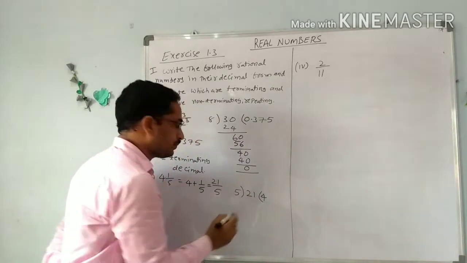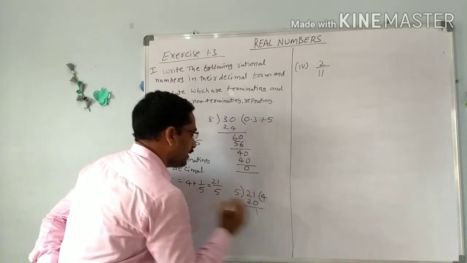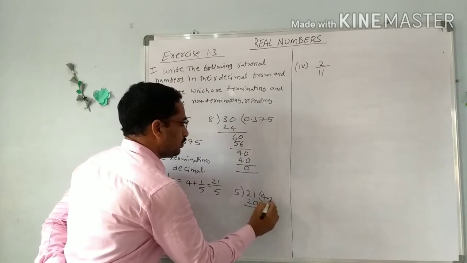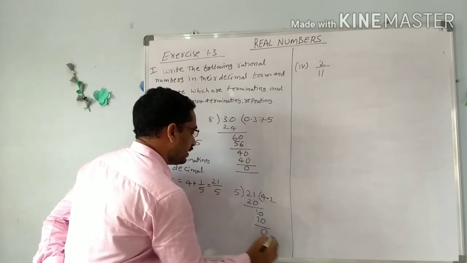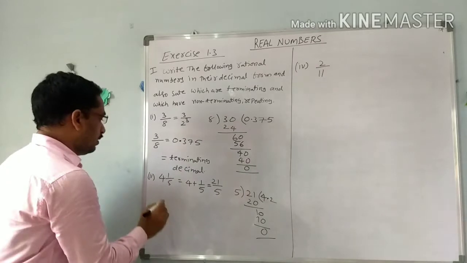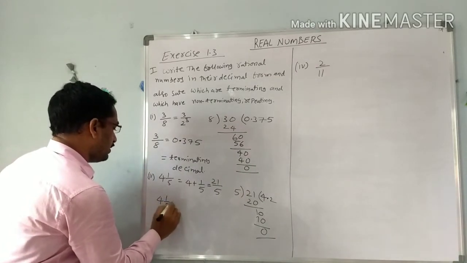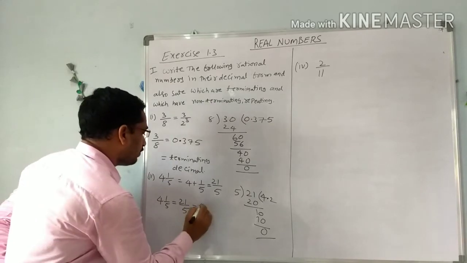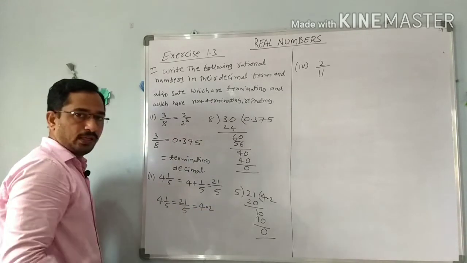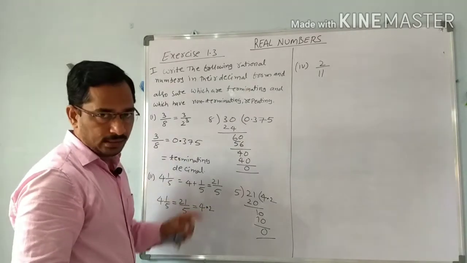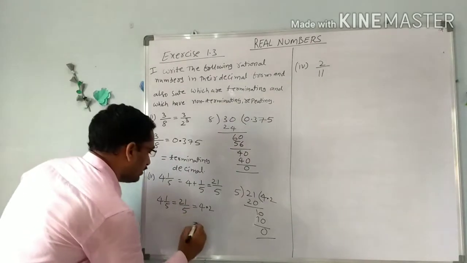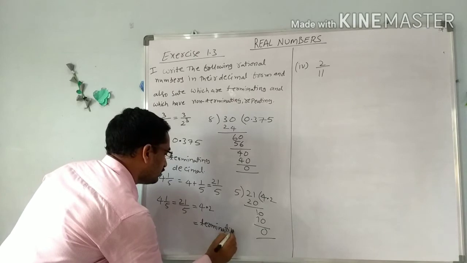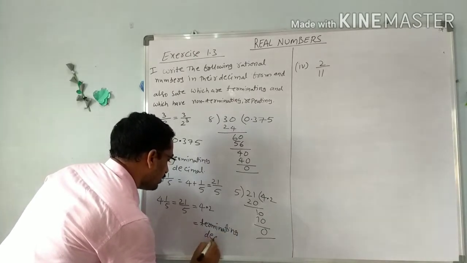5 4s are 20, 1 remaining. Here put the decimal point and here 0. 5 2s are 10, so the remainder is 0. So 4 and 1 by 5 is the same as 21 by 5, and it is written as 4.2. 4.2 means it is a terminating decimal. So you can write this as a terminating decimal.